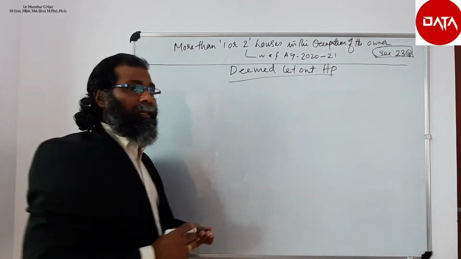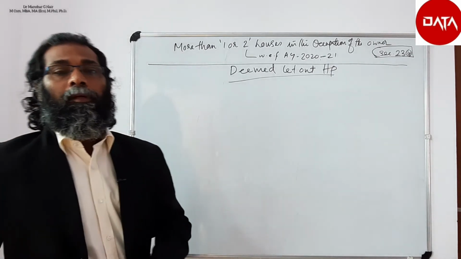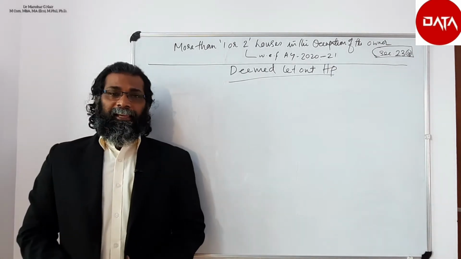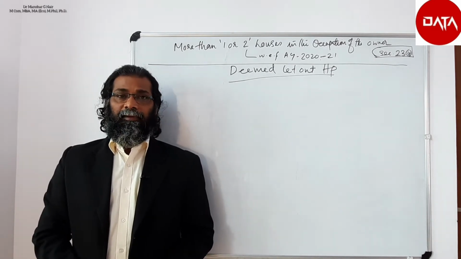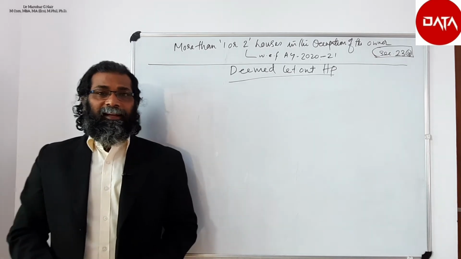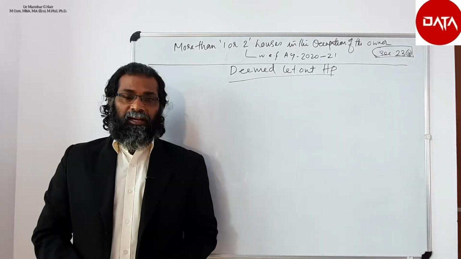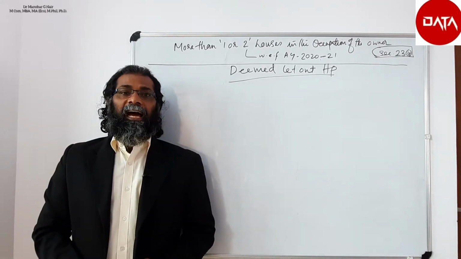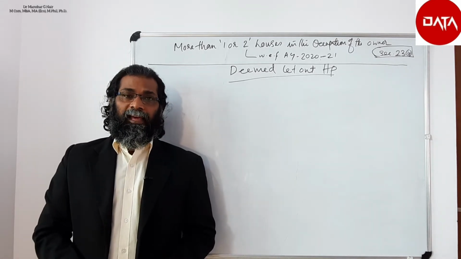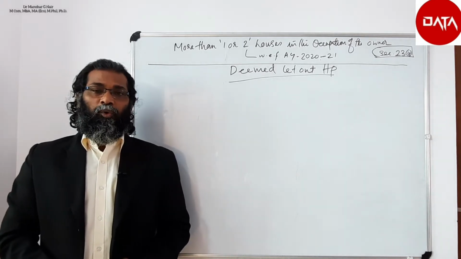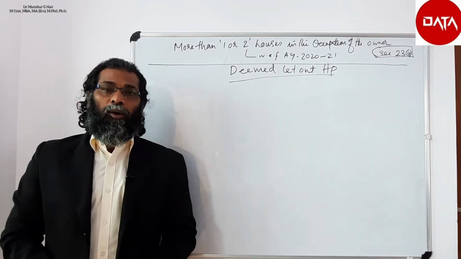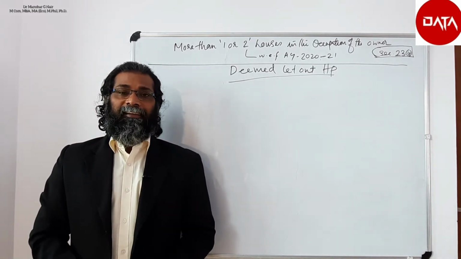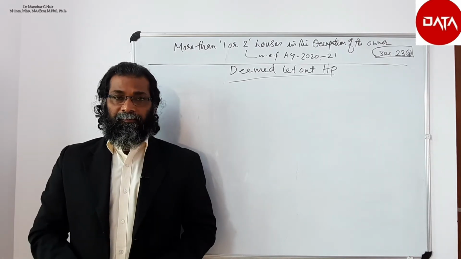Section 23(4) means that if any assessee occupies more than one house, up to the assessment year 2020 only one house at the option of the assessee could be considered as self-occupied, and the remaining house or houses shall be treated as deemed to let out.